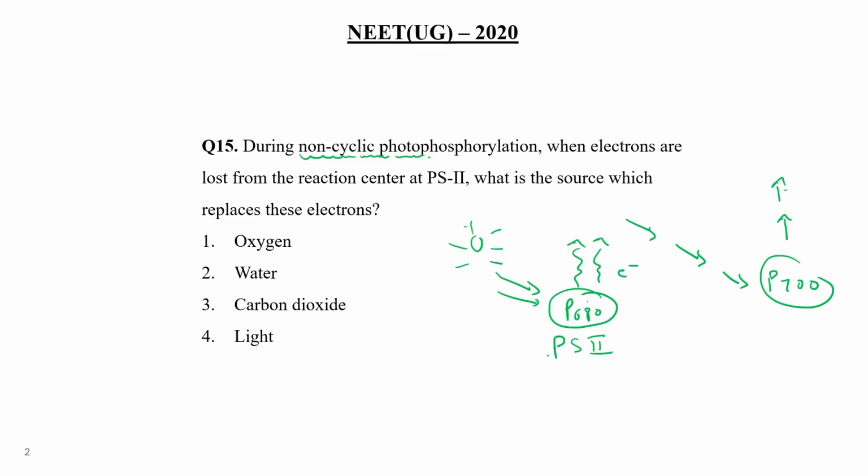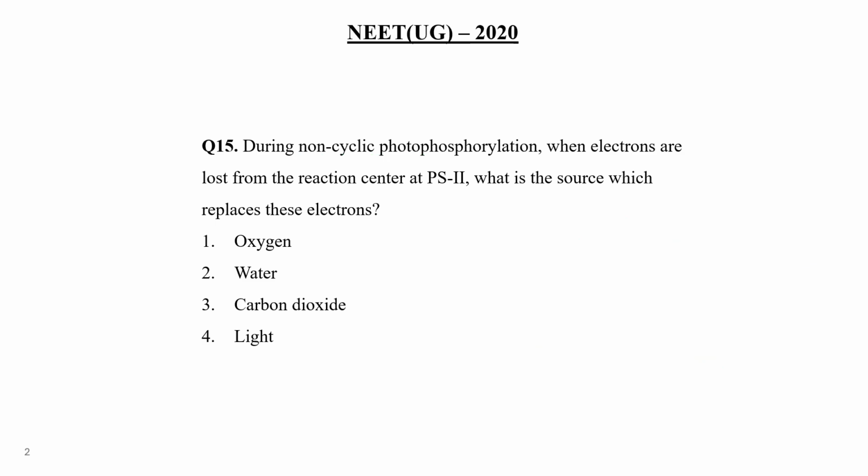So this lost electron is replaced by another electron which comes from the hydrolysis of water, right? So what is the source which replaces these electrons? That is water. Clear? So choice number 2 would be the correct answer of this question.